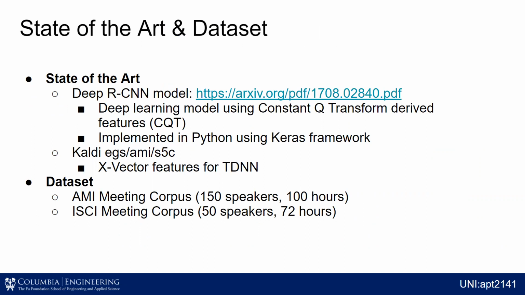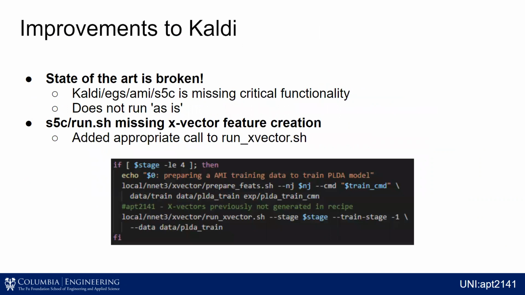But there is a Kaldi EGS that exists for the AMI meeting corpus, which is the data set that I primarily used in addition to the ISCI, that is built off of the X vector features for the TDNN. So this is really bleeding edge state of the art and exactly where we want to use as a baseline. So what improvements did I make to this EGS for my project?